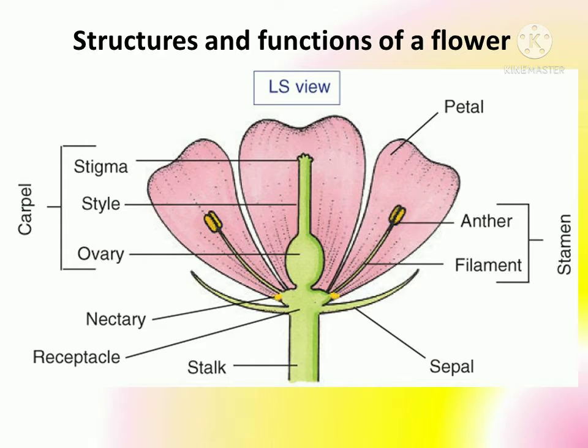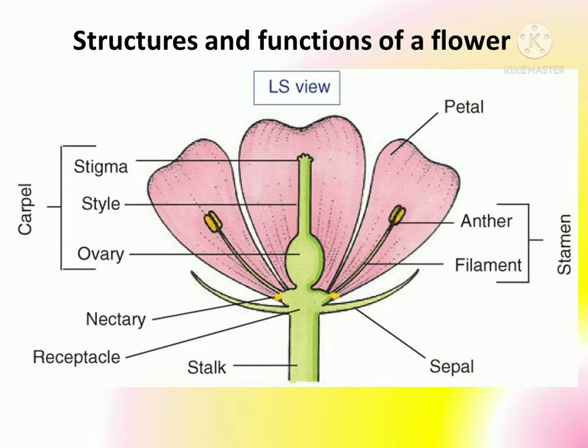Next come to the structure of flower. The structure of flower means it has two kinds of parts. First are essential parts which are involved in the process of reproduction, and the other are the accessory parts which do not actually participate in the reproduction. On those bases, accessory parts are the sepals and the petals. The petals are colorful leaves present on the flower. Sepals are green colored leaves that have a capacity to protect the growing bud, and the stalk and the receptacle have the capacity to hold the flower on it.